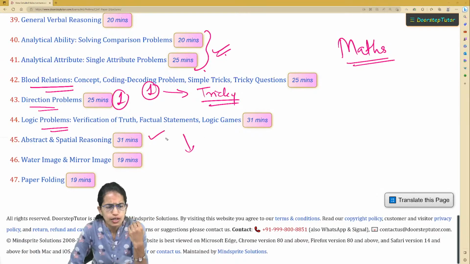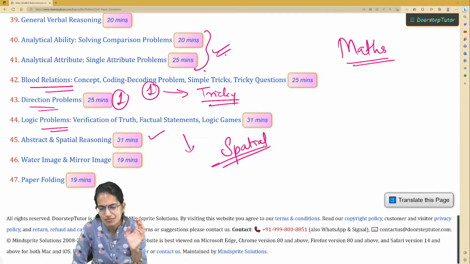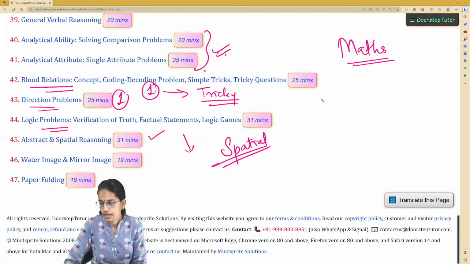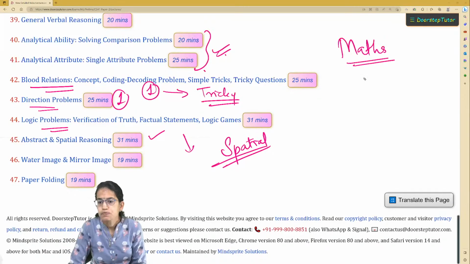Then the spatial or picture based questions, those are relatively simple. If you have practiced even few, you should be able to solve those questions. Clear? Coming on next, what is important is understanding what are the important topics for maths.